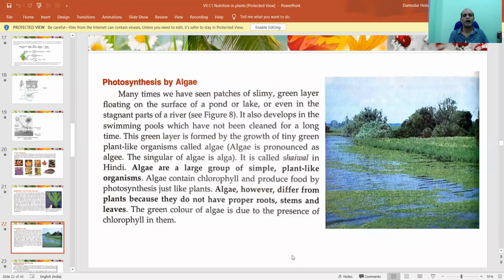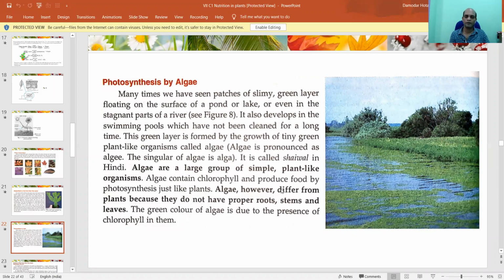Okay. Algae, you know, sometimes it is algae. What do you mean by algae? If you go to a pond, if you go to small villages, there are ponds. If the pond is not cleaned for many years, you see these small plants present over there. They're called algae or algae. It's also said like that.